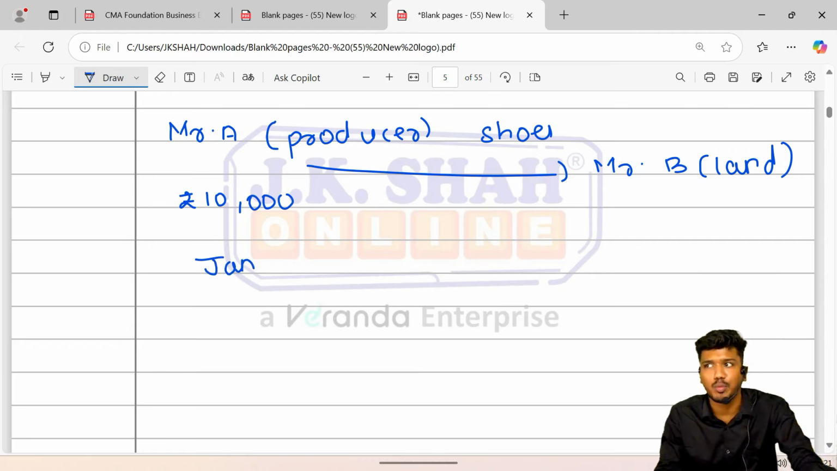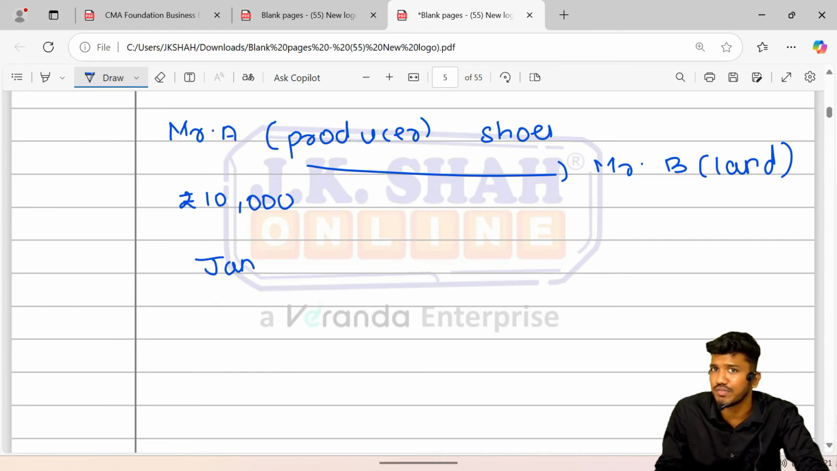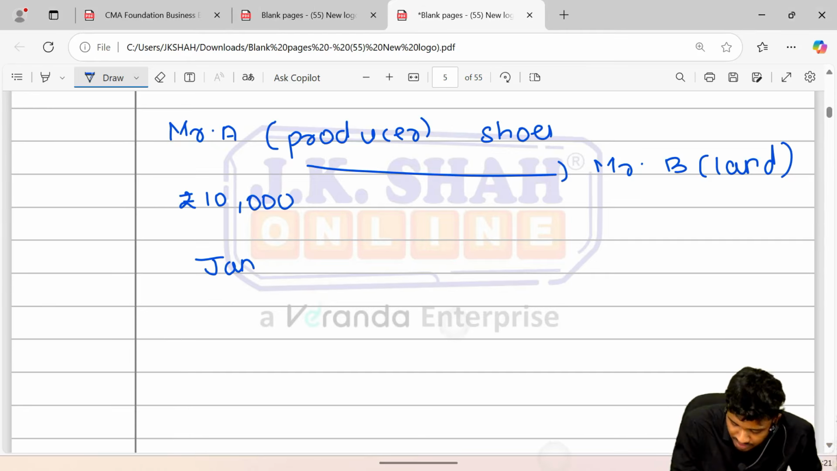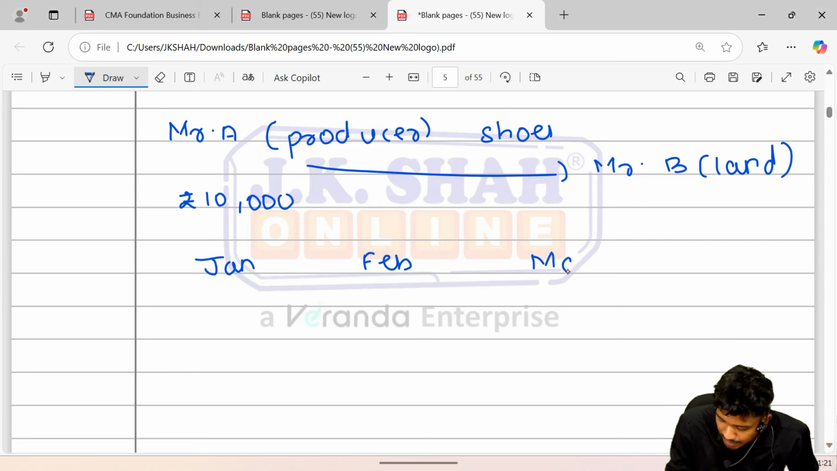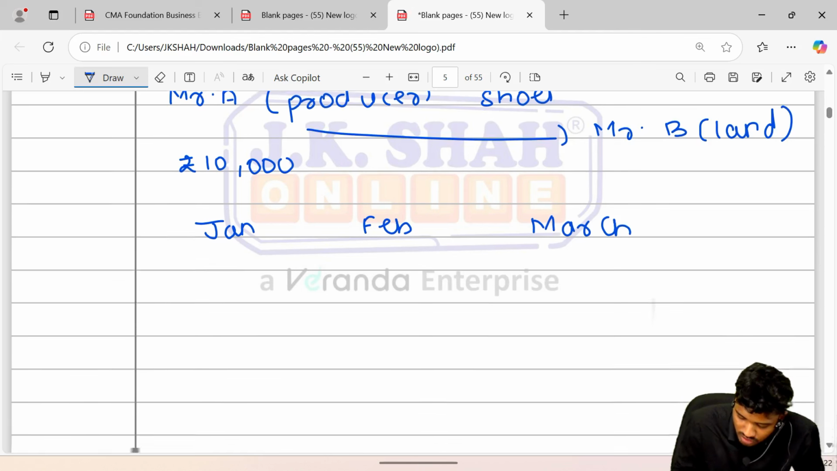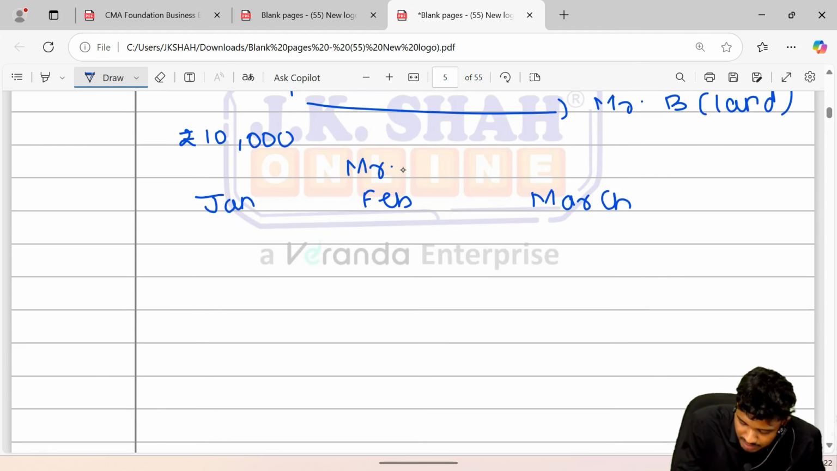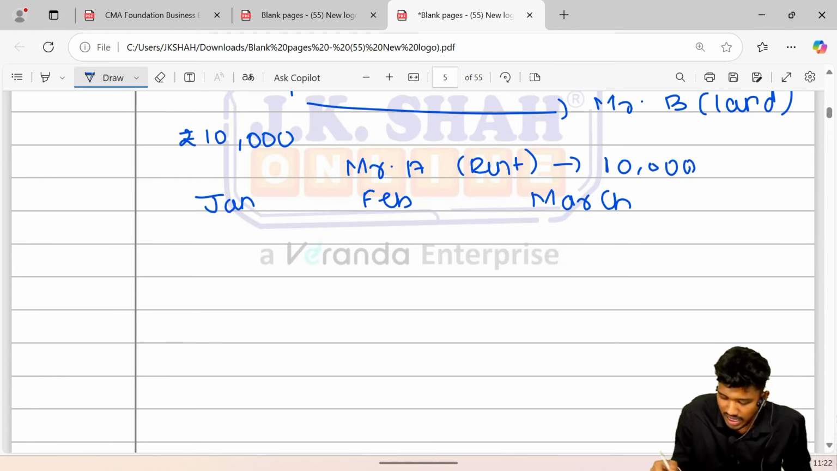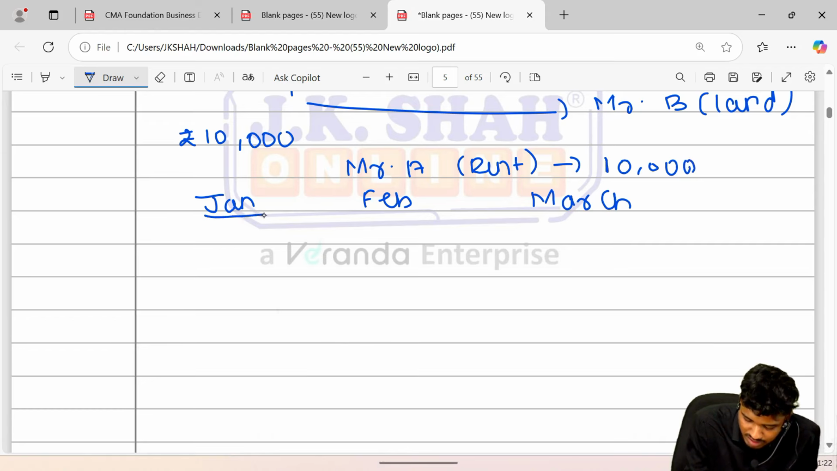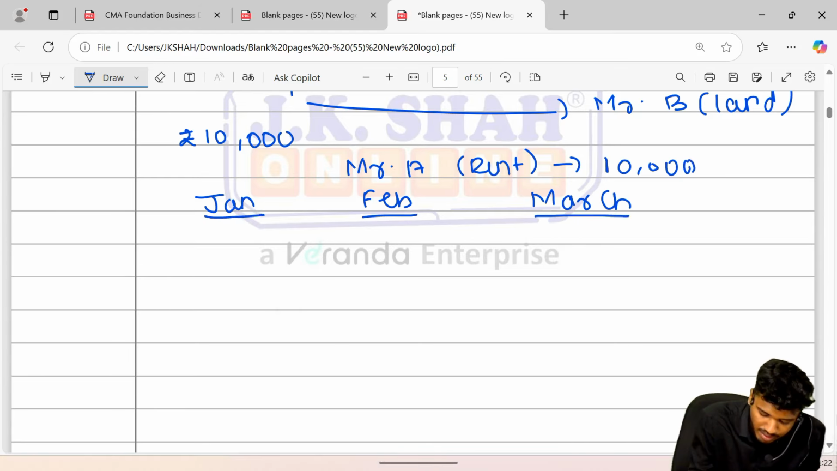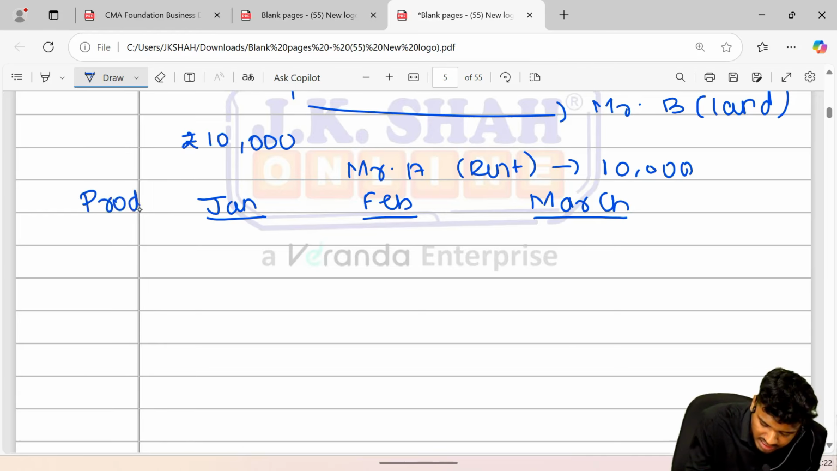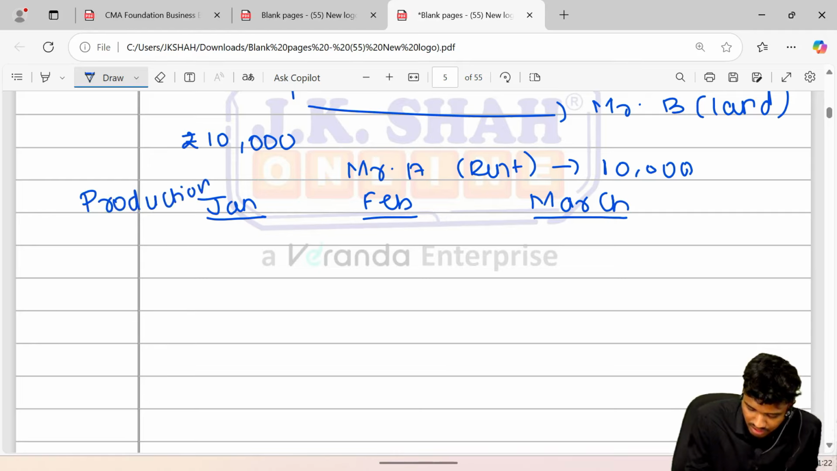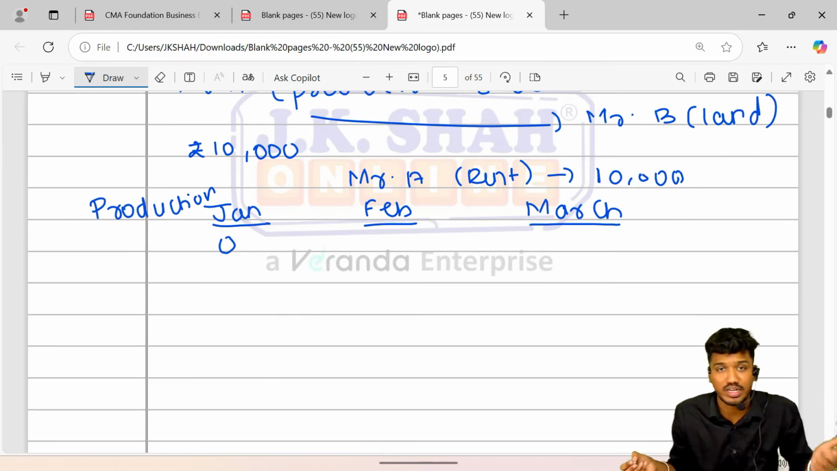Then guys, tell me, what is the sole purpose of Mr. A for the purpose of taking this land on rent? The sole purpose was nothing but production of shoes. So in the month of January, February and March, the production turnover of Mr. A was as follows. That is, Mr. A took this property on rent which was supposed to be paid to Mr. B at rupees 10,000. So in the month of January, the production of Mr. A was zero quantity, absolutely zero quantity.